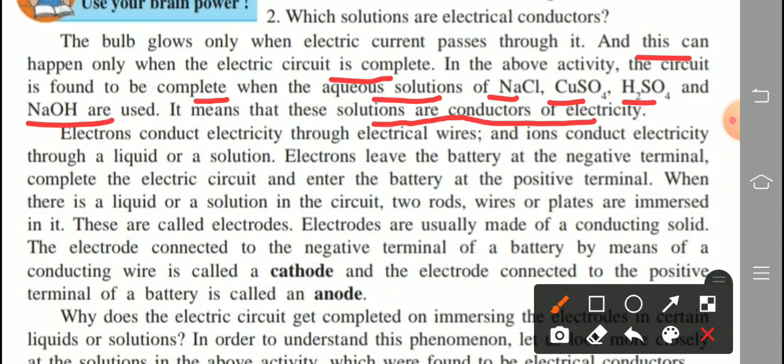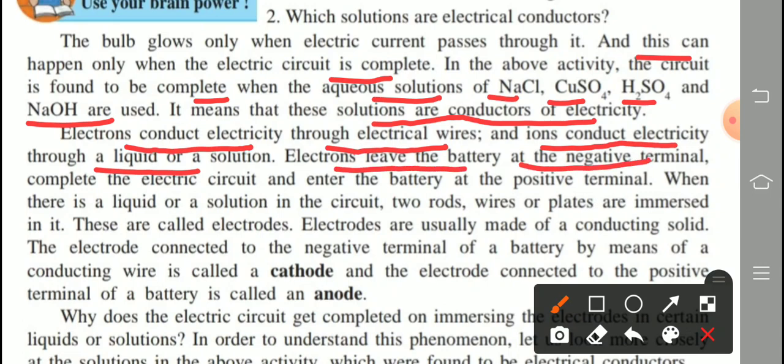Remember. Now electrons, underline, electrons conduct electricity through electrical wires, and ions conduct electricity through a liquid or a solution. Now electrons leave the battery at the negative terminal, complete the electric circuit and enter the battery at the positive terminal. When there is a liquid or a solution in the circuit, two rods, wires or plates are immersed in it. These two rods or wires or plates immersed in that solution are called electrodes.